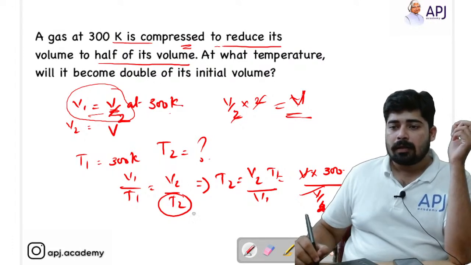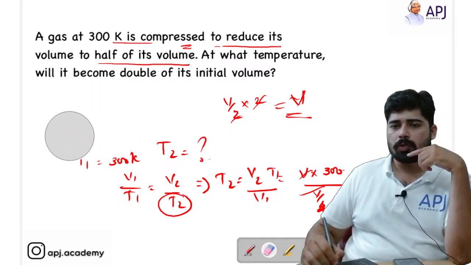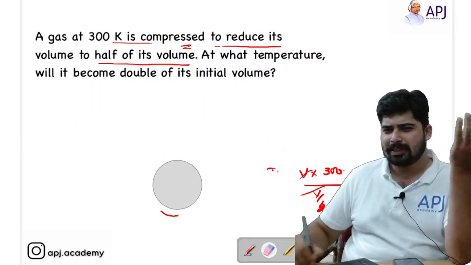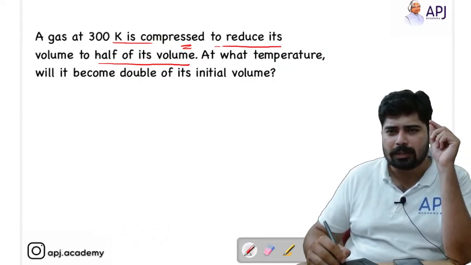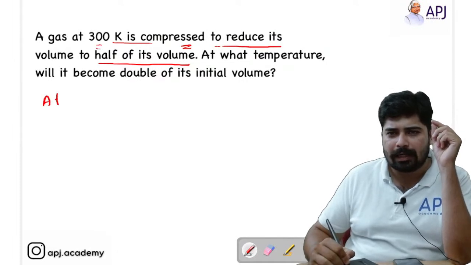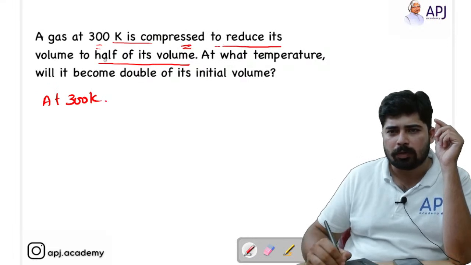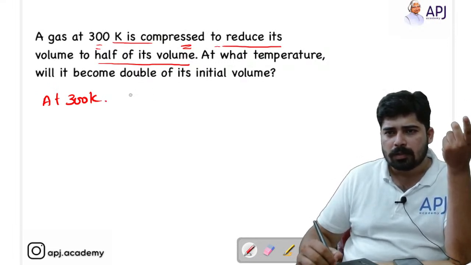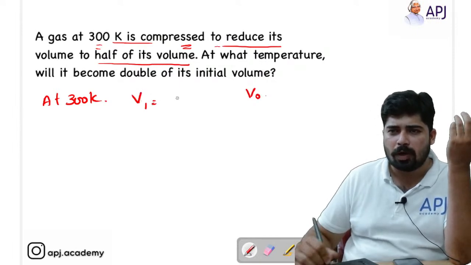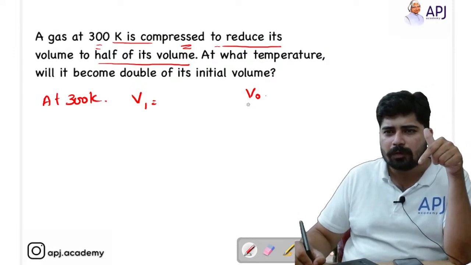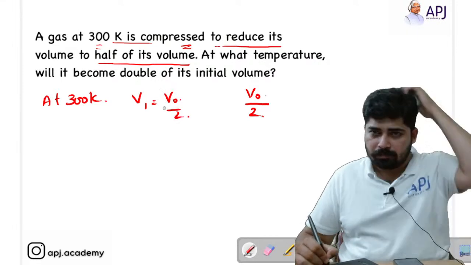I'm not satisfied with this answer. I think I have to go through it once again. Let's check it once again, then we will confirm the answer. We are going to read it sentence by sentence. At 300 Kelvin, it is compressed to reduce its volume to half of its volume. Initially let's take it has V0. It gets reduced to half of its volume, means V0 by 2. So V1 is equal to V0 by 2.